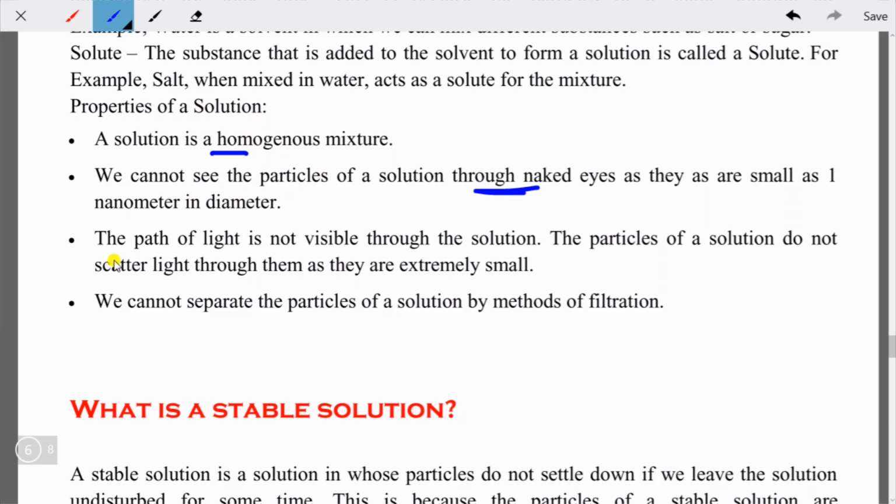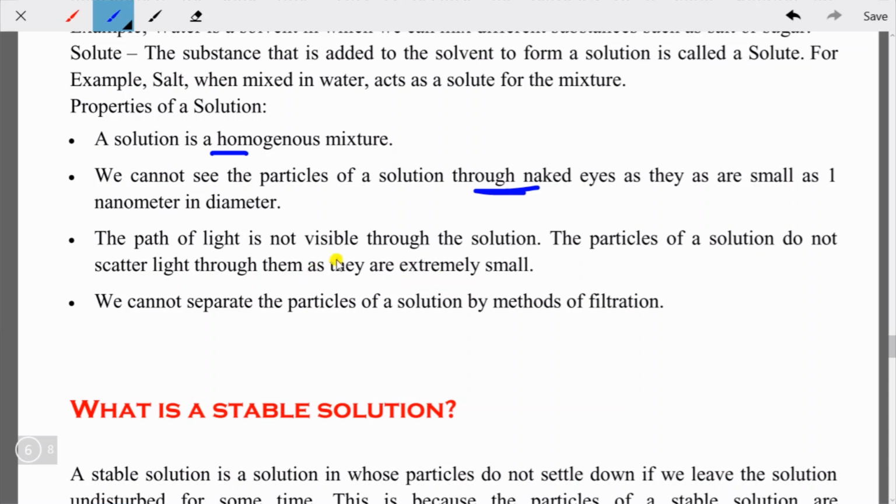The next one is that the path of light is not visible through the solution. The solution will not show you the path of light, where the light is going. The particles of a solution do not scatter light as they are extremely small. As you know, whenever light is scattered from an object, only then can you see the object, isn't it?